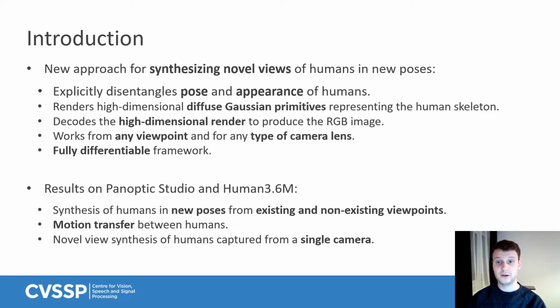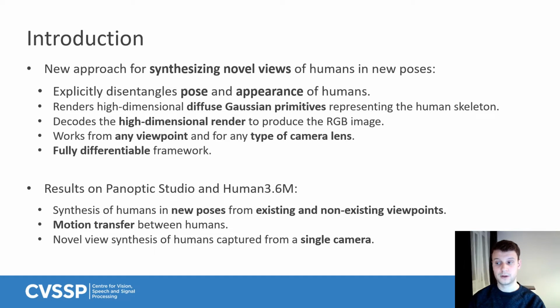We train and evaluate our approach on two publicly available multi-view datasets, Panoptic Studio and Human 3.6M. We show how our approach can be used to synthesize humans in new poses from both seen and novel viewpoints, but also to allow motion transfer between individuals, as well as providing novel view synthesis from subjects captured from just a single camera.